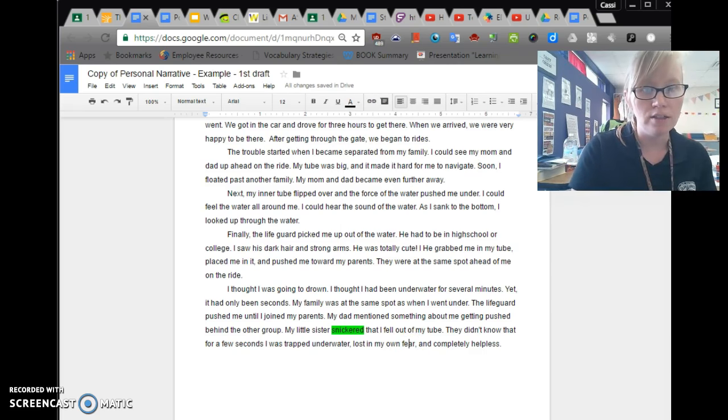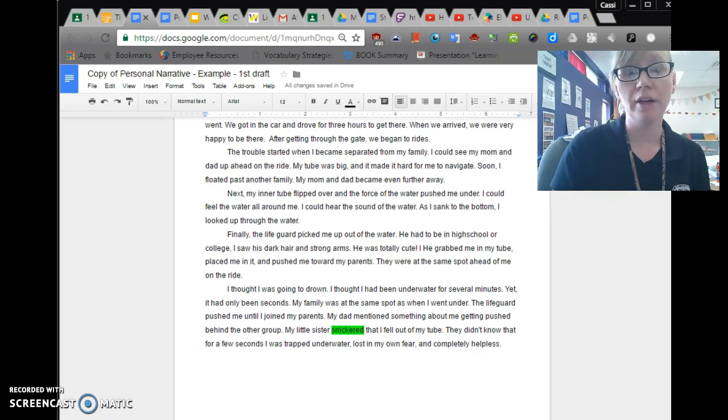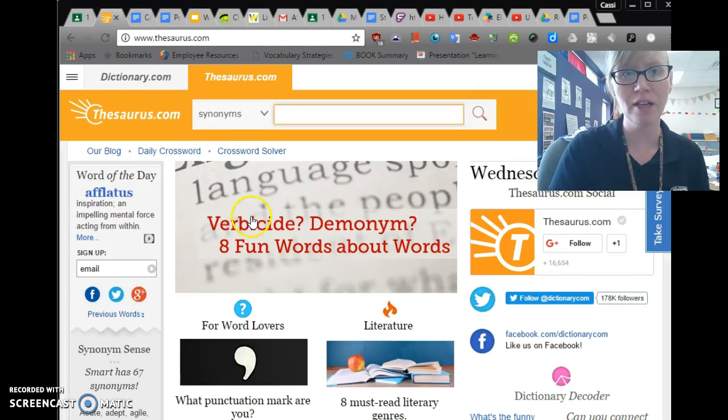All right, that's a great verb change, but what if I want to change a verb and it's not on my list? I wanted to show you that you can actually use thesaurus.com. If you notice, it's basically dictionary.com. There's another tab that says thesaurus. I noticed that it said in my third paragraph, as I sank to the bottom. So the verb is sank. It's an action word, so I'm going to put sank.